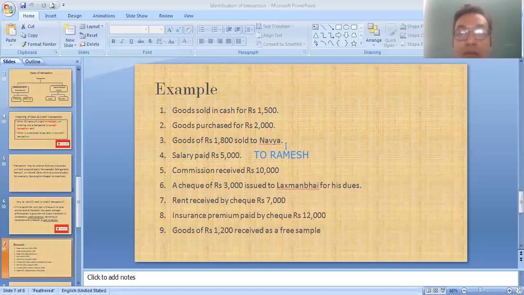What is the meaning of a credit transaction? Payment made after some time. Pay after some time. Pay later. Then it is a credit transaction. But from the transaction, you can easily see the word paid is given. Then the name is also given, but the name has no meaning here. So you have to remember that for payment of expenses, you need not apply the rules. The word paid is given, it means it is a cash transaction. You already paid, therefore it is a cash transaction.